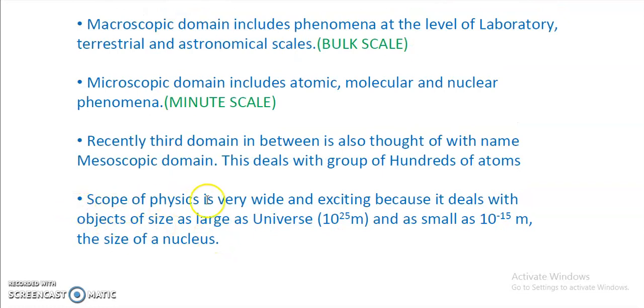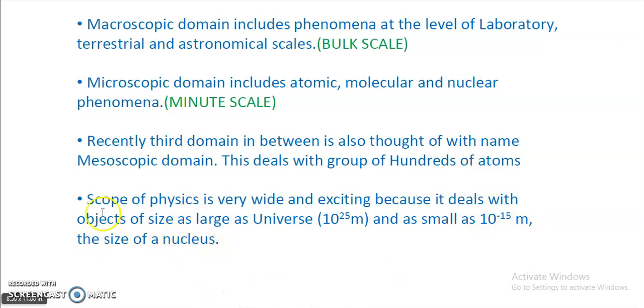Next, the scope of physics is very wide and exciting because it deals with objects of size as large as the universe, 10 to the power 25 meter. You can see the universe is very large, there is no beginning, there is no end. So the scope of physics is very wide. It starts from the universe and goes down to a very minute scale, 10 to the power minus 15 meter, that is the nuclear scale, right?